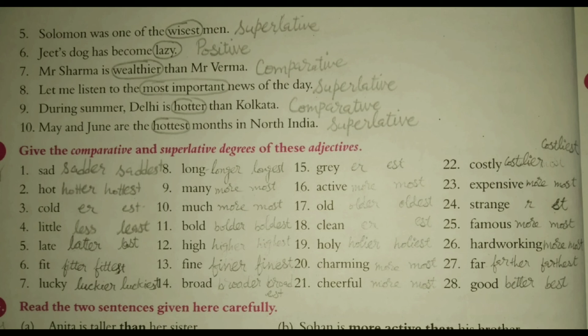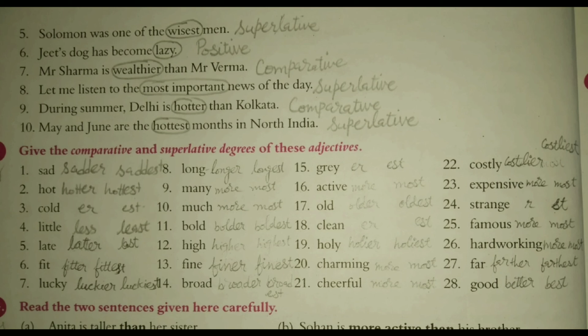Number 6. Fit, fitter and fittest. Double T in both. 7. Lucky. Y will be replaced with I. Luckier, luckiest. 8. Long, longer, longest. 9. Many, more, most. 10. Much, again same, more and most. 11. Bold, bolder, boldest. 12. High, higher, highest. Fine, finer, finest. Broad, broader, broadest.